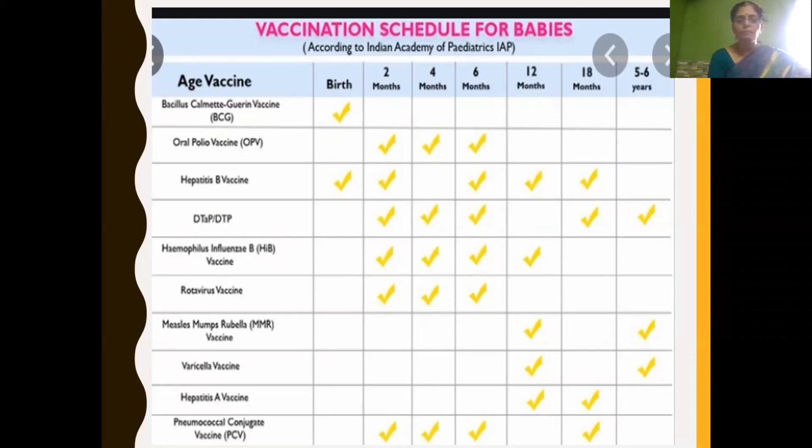Then DTP is given at 2 months, 4 months, 6 months, 18 months, and then at 5 to 6 years old. You can see here so many vaccines, like rotavirus vaccine, MMR (you may have heard this: measles, mumps, and rubella), varicella vaccine, hepatitis A vaccine, and pneumococcal conjugate vaccine, PCV. You can prepare this chart by seeing this, and with the help of your parents, you can come to know whether these vaccines are given to you.